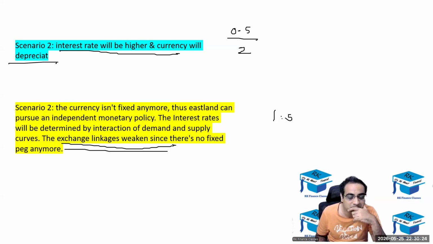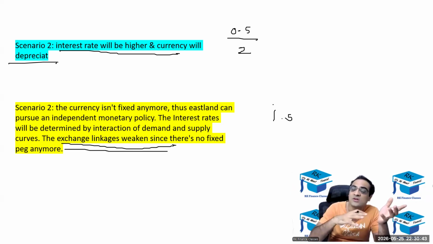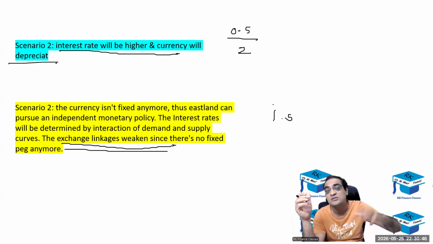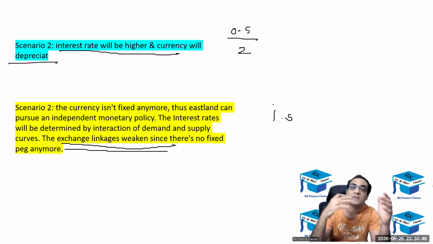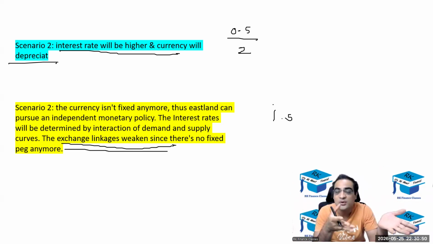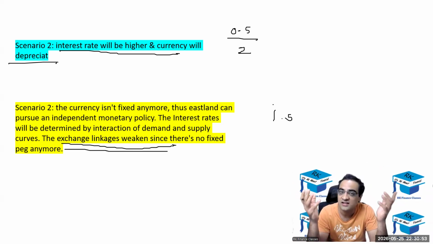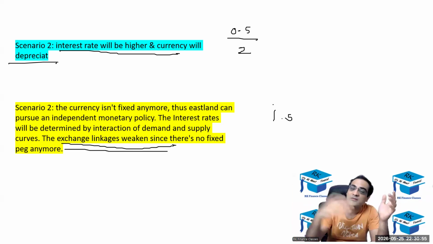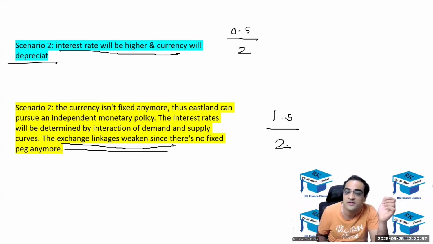But the foreign supply that was supposed to come will stop, so the interest rates are going to be different. This point has not come. Interest will be determined by interaction of demand and supply, which is fine, but the interest rates which were supposed to converge, now they are not going to converge. Foreign supply which was going to come and reduce the interest rate, assuming interest rates are higher, this point has not come. So this convergence will not happen because foreign supply will not come. So I'm deducting 0.5 marks for that.